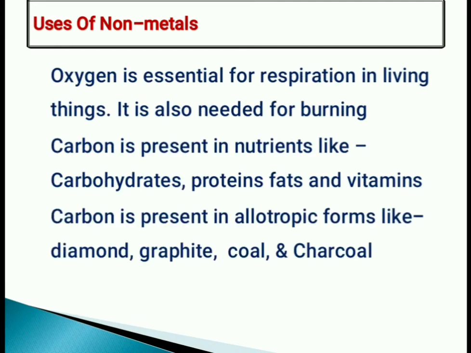Now the next is uses of non-metals. So what are the uses of non-metals? See here, oxygen is a non-metal, and you know the importance of oxygen, isn't it? Oxygen is essential for respiration in living things. It is also needed for burning. You know how much respiration or breathing is important. We are living because we breathe, and it is needed for burning also. If oxygen is not present, we cannot burn anything.